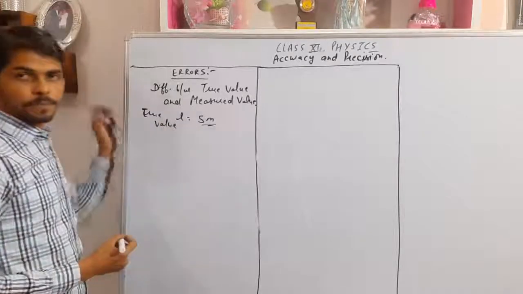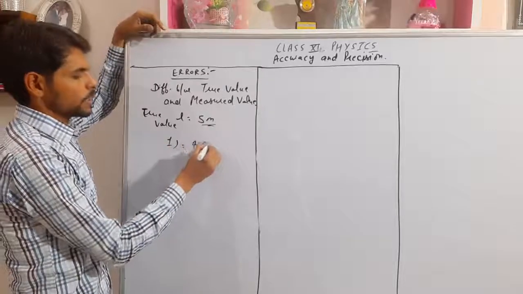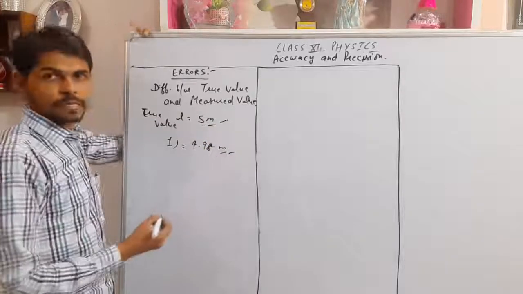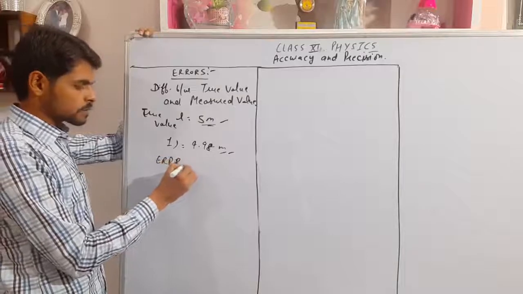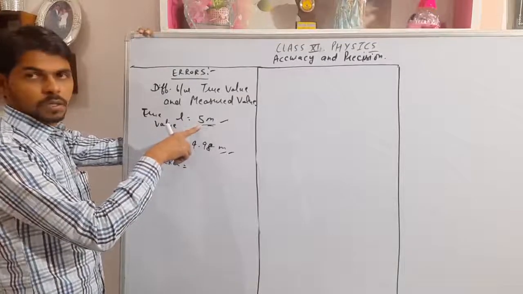So now, if the first student measured it as 4.98 meter, this is the true value and this is the measured value. So we want to calculate the difference. The error is between the true value and the measured value.